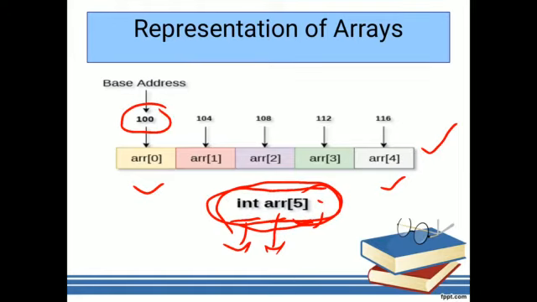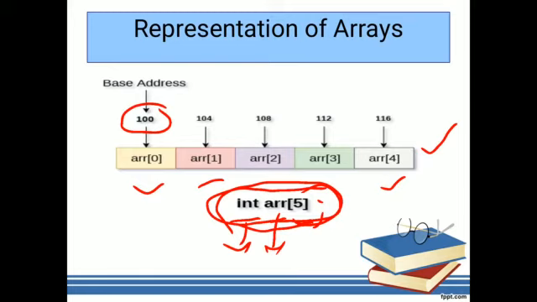For example, the address of the first element is 100 and it is of integer type. Each element occupies 4 bytes of memory space. That's why the next element is placed 4 bytes after the 100th byte.